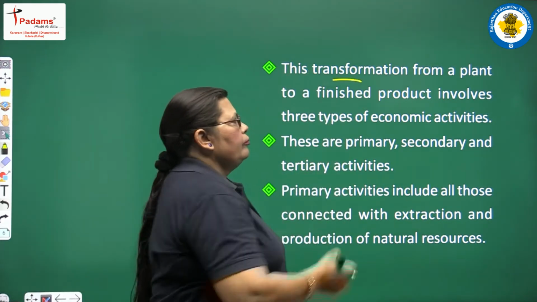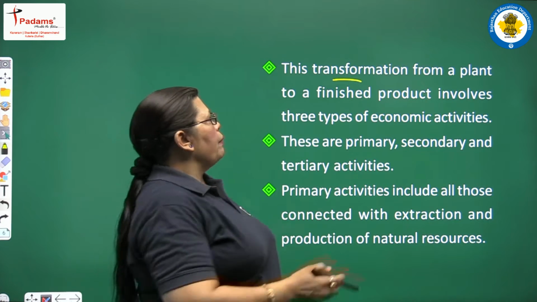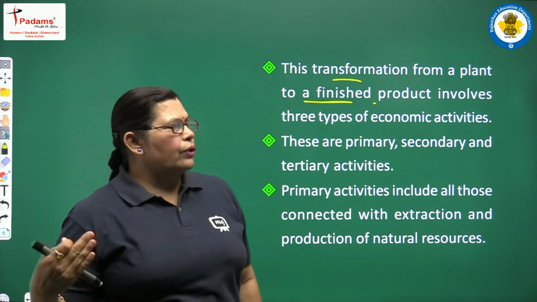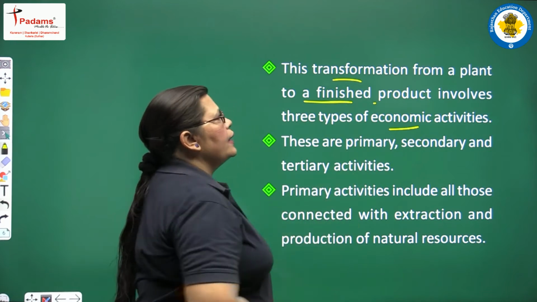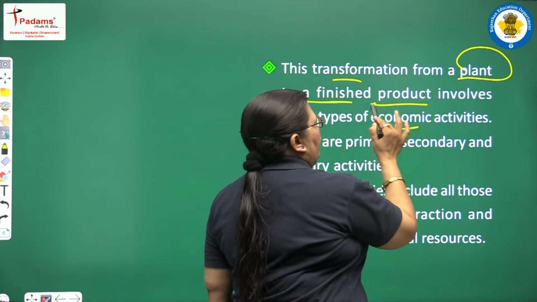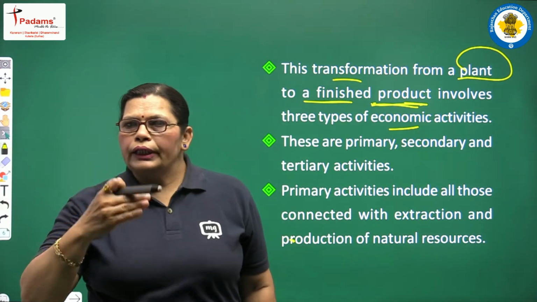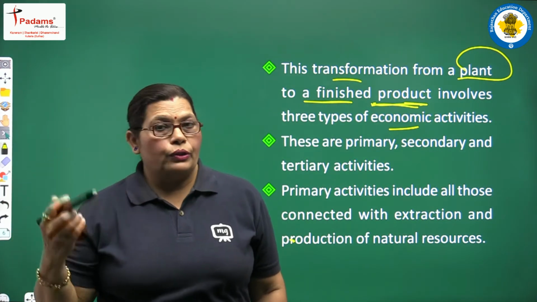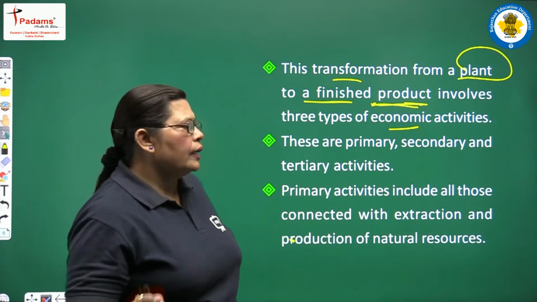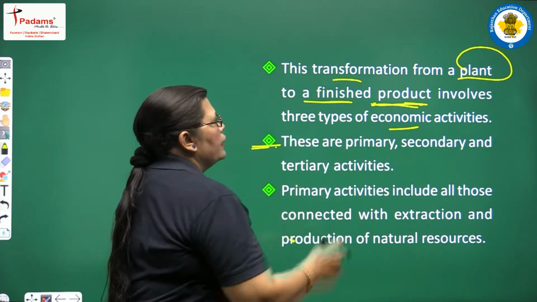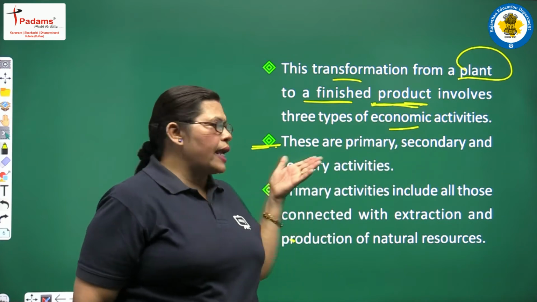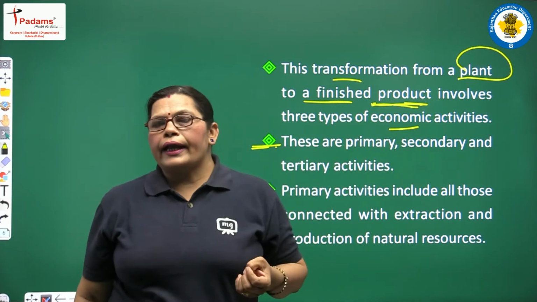See, this transformation from a plant to a finished product involves three types of economic activities. Yes, from the simple plant to the finished product, it took three steps of economic activities. What are these steps? We will follow them one by one here. The first one, here we discussed that these are the primary sector, secondary sector and the tertiary activities.